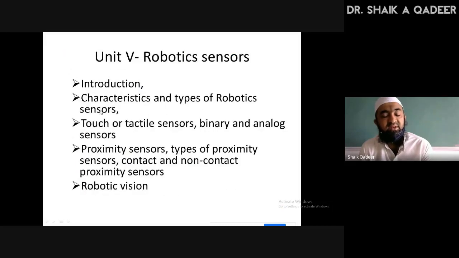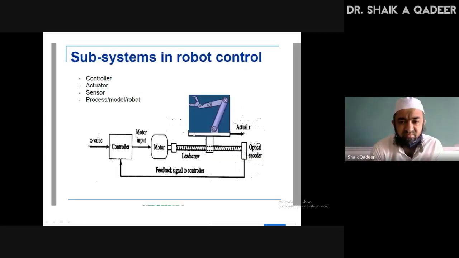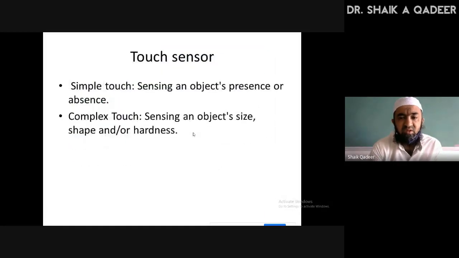So this is about the first and second discussion. Now the third topic we will discuss in today's class. Please take down in your notebook this heading: touch or tactile sensor, binary and analog sensors. Okay, touch sensor. What do you understand from the term touch?